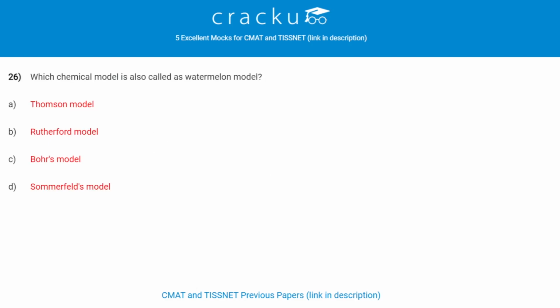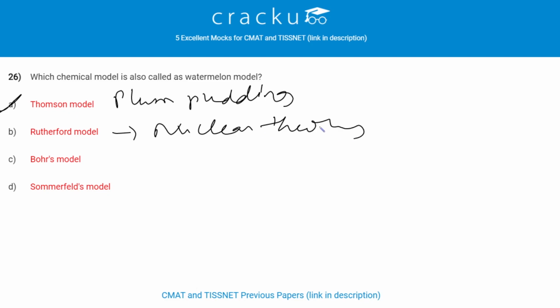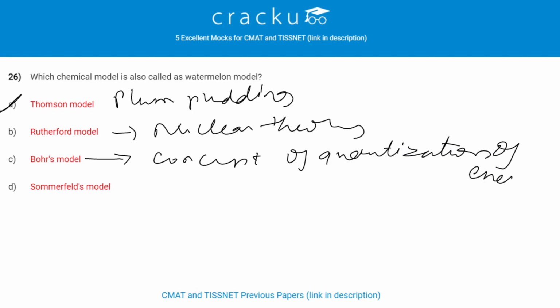Next question. Which atomic model is also called as watermelon model? Thomson model is also called as watermelon model or plum pudding model. Rutherford model tells us about the nuclear theory. Bohr's model tells us about the concept of quantization of energy. And Sommerfeld's model tells us whether the orbital is elliptical or spherical in shape.